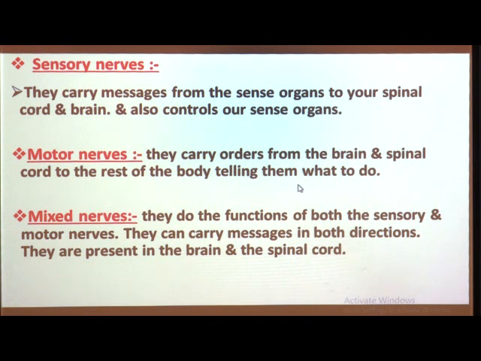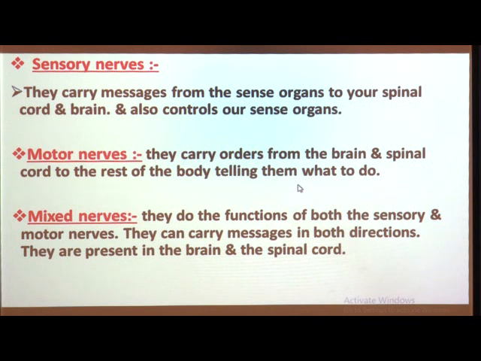For example, if your sensory nerves report that your eyes have seen that you are about to hit a pillar while climbing the stairs, then what happens? Your brain immediately, within a fraction of a second, sends a message through the motor nerves to your leg muscles to get out of the way. So, due to that we can save ourselves from getting injured.